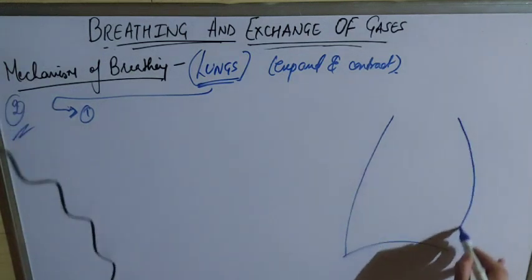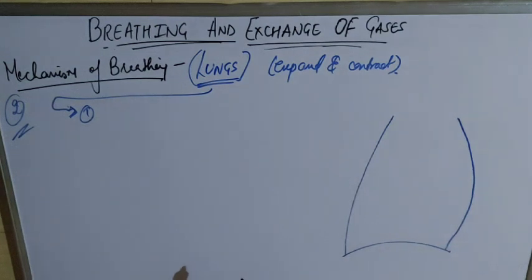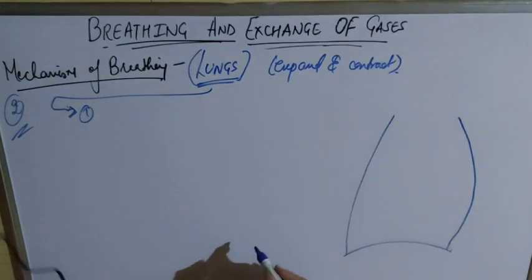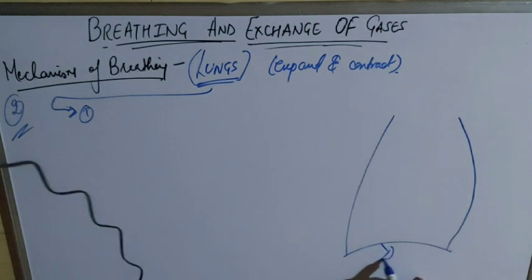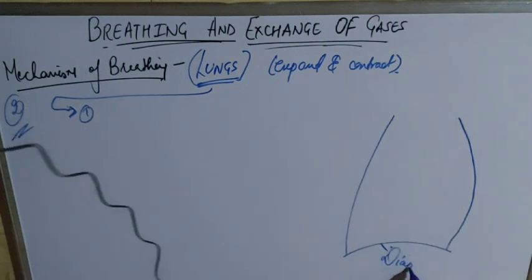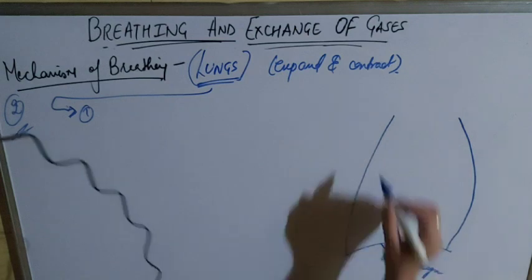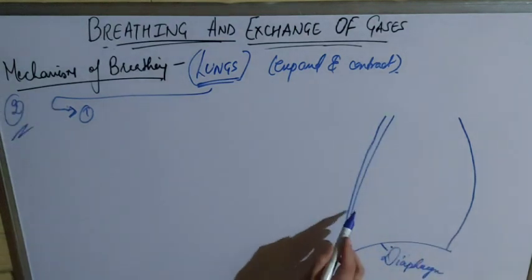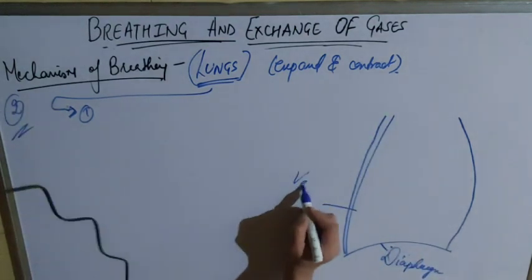Okay, this is the cavity, and this is now the diaphragm. This is your vertebral column.